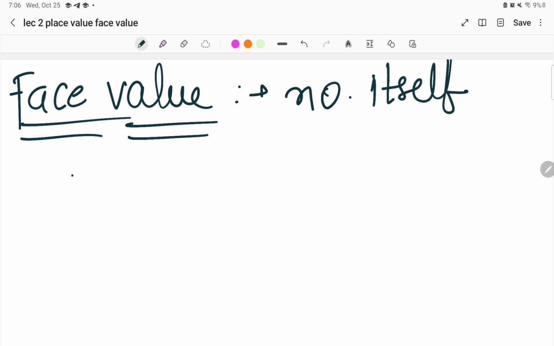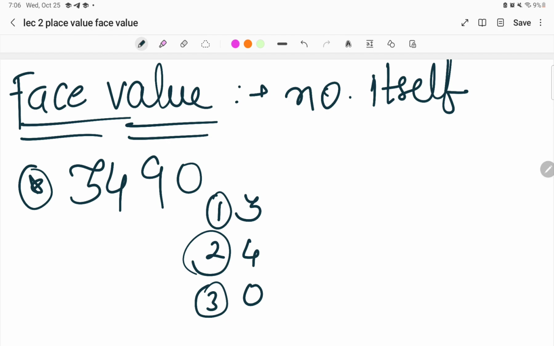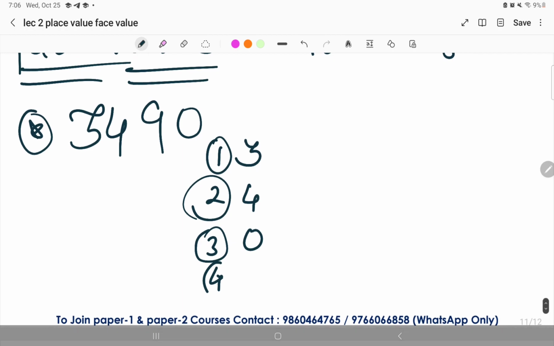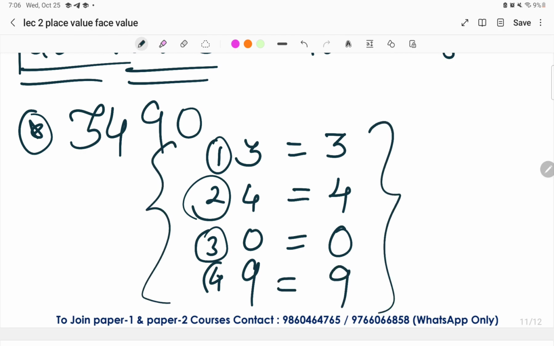If I give you an example, 3490 is a number. If they ask us to find the face value of 3, face value of 4, face value of 0, and face value of 9, for example. The face value of 3 is 3 only. The face value of 4 is 4 only. The face value of 0 is 0 only. The face value of 9 is 9 only. This is all about the place and the face value. Now what is the question?